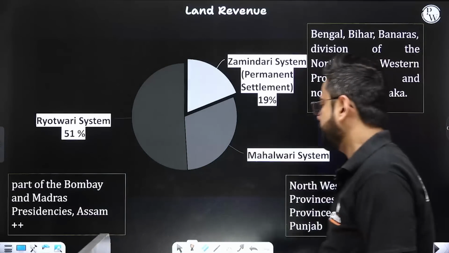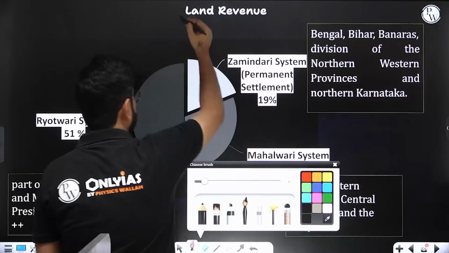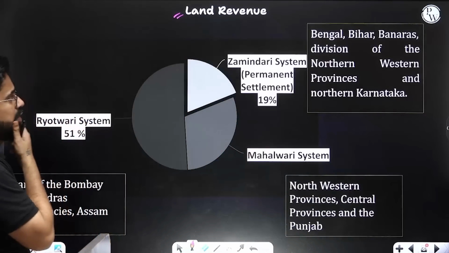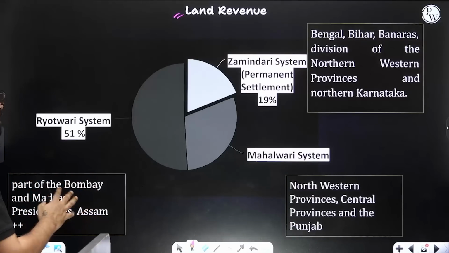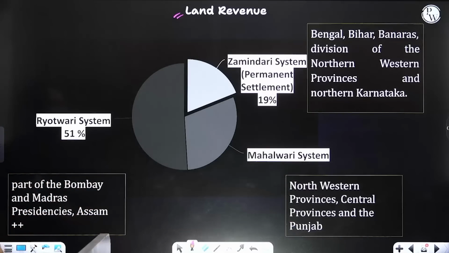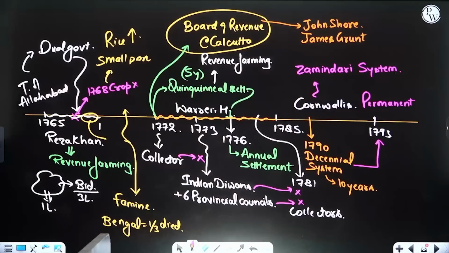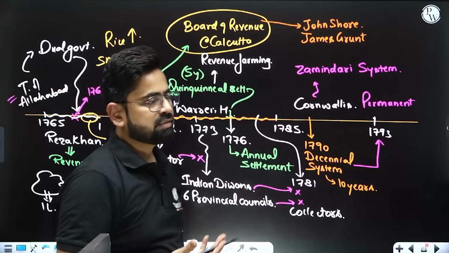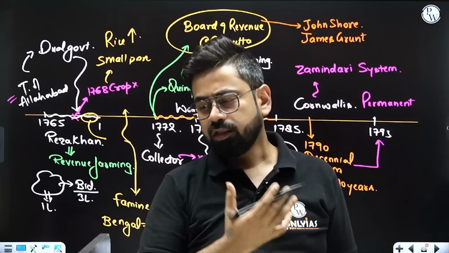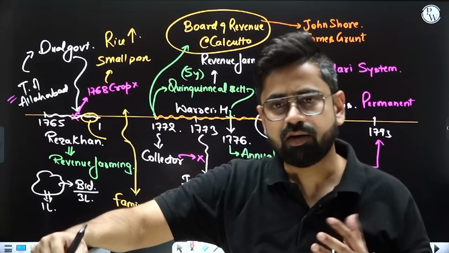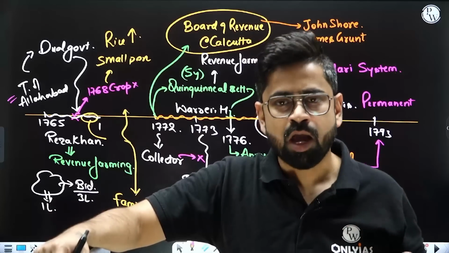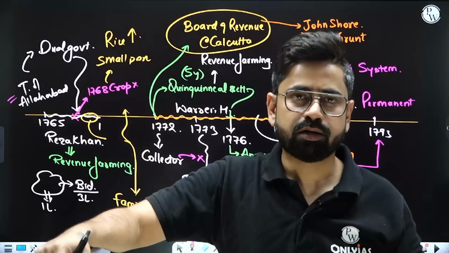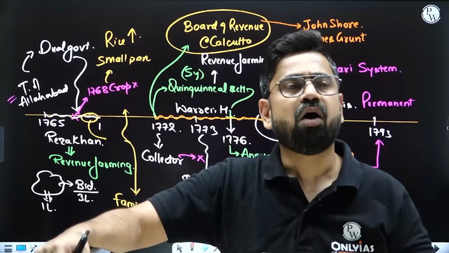Now let's come to the second part, which is about land revenue. In land revenue, we have three systems. One is zamindari or permanent settlement, one is rayatwari, and the third one is mahalwari. Now the zamindari system. This all started with the Treaty of Allahabad, where Britishers got the Diwani, the Nizamat and Diwani of Bengal. Now they were supposed to collect revenue, but they didn't know how. They didn't know the machinery or the process.